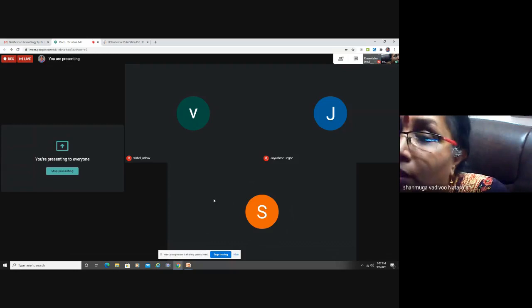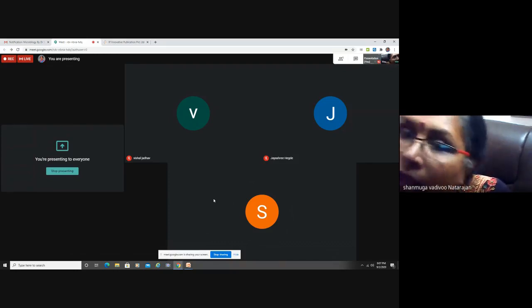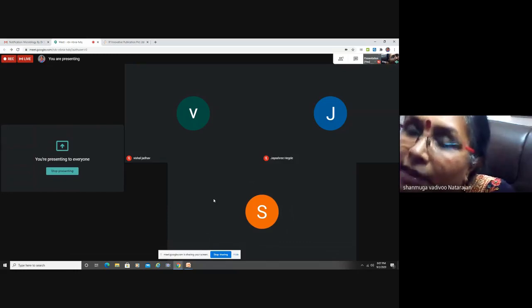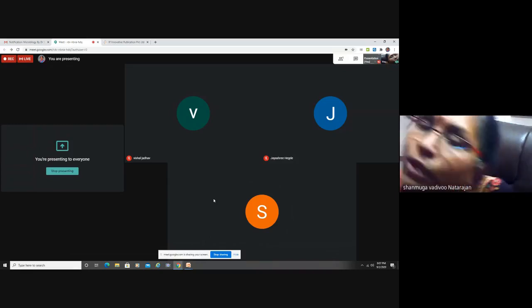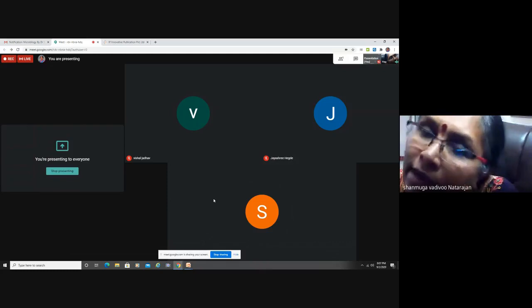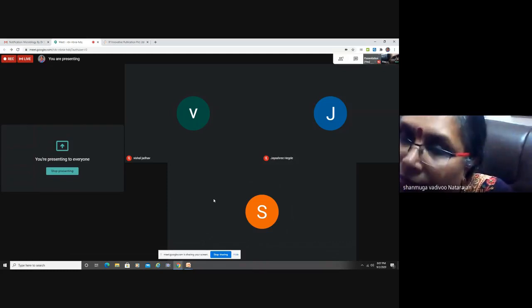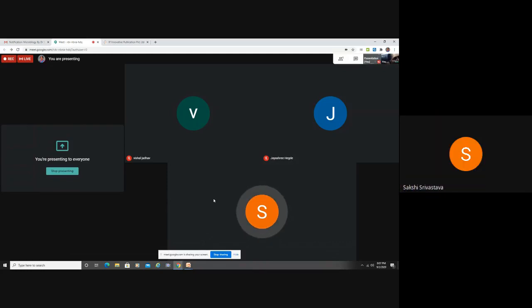If both choices are given, your choice should be only gamma rays. If gamma rays are not there, then you go for UV rays, which is a non-ionizing radiation. Gamma rays are ionizing with a shorter wavelength, so they have more penetrating power and can kill the bacteria. Okay, ma'am. Any other?